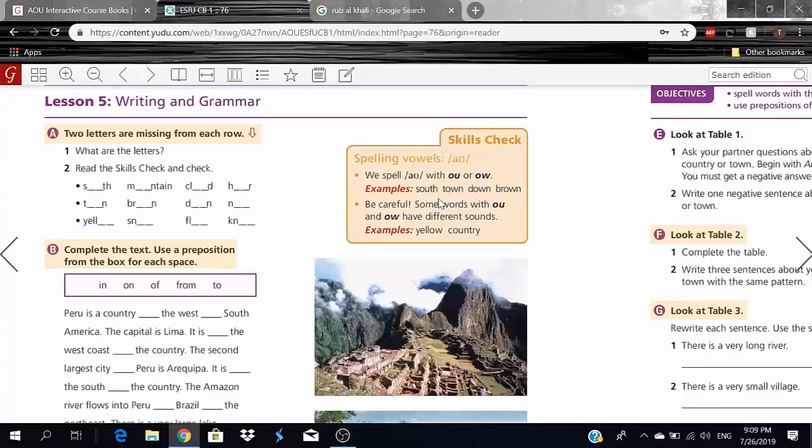So for example, I have yellow or country. They obviously don't have that ow sound. Yellow is just a normal word. Country is a normal word as well, okay? So just make sure you have the right pronunciation, and just because a word has OU or OW doesn't necessarily mean it has that ow sound, okay?